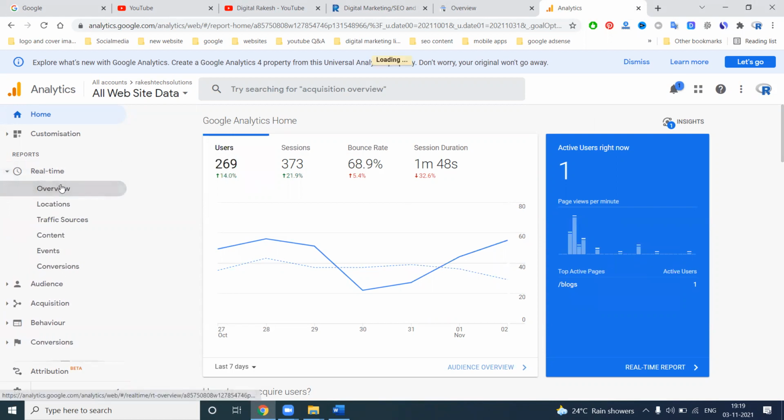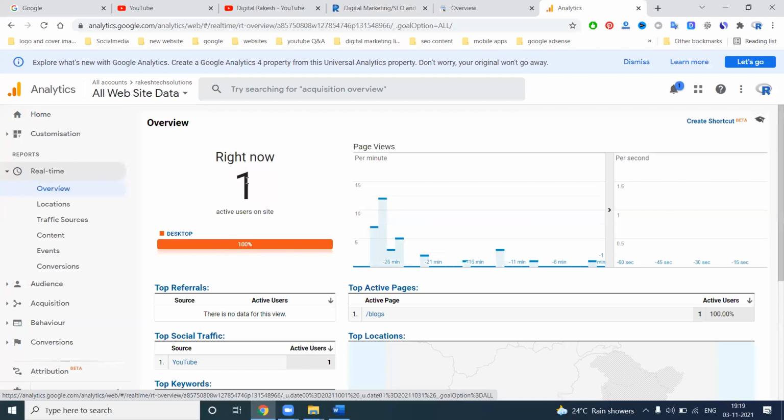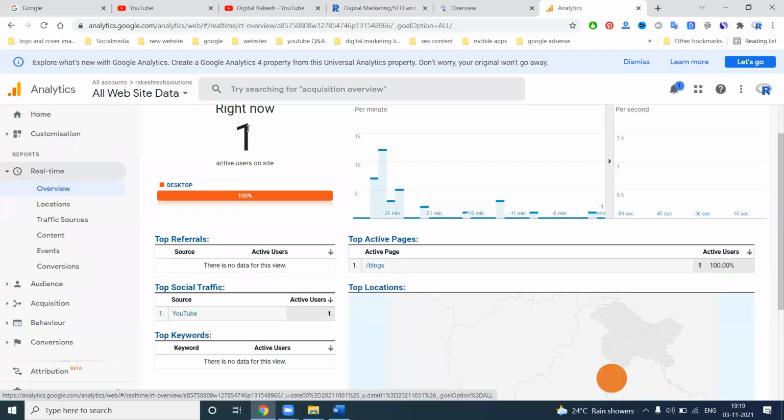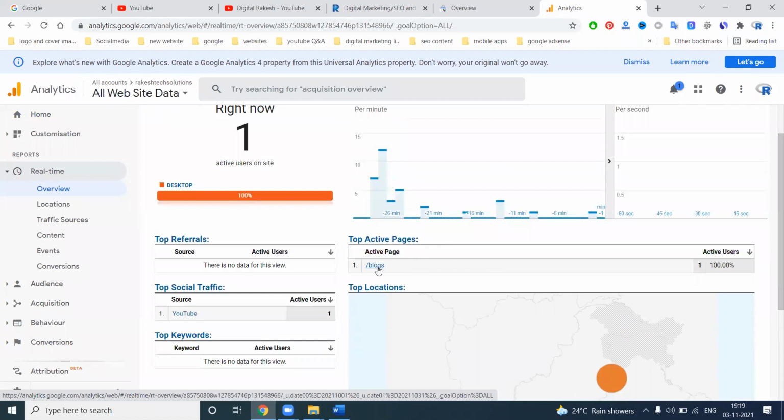First of all, we can check the website's live traffic. That option is nothing but Real Time. In Real Time, you can see how many people come into your website. Right now, one user is coming from Lahore, on the blog page. They are coming from my blog to read some of our content. This is how you can check live traffic, whether a user is coming from desktop or mobile, with the option called Real Time.